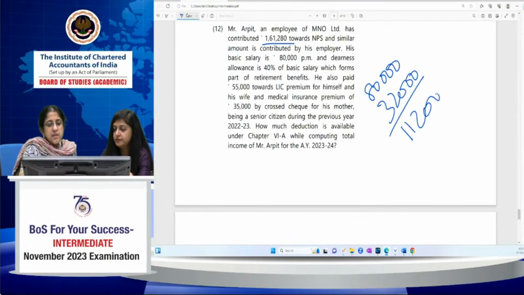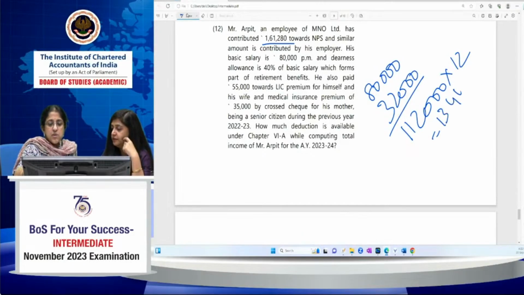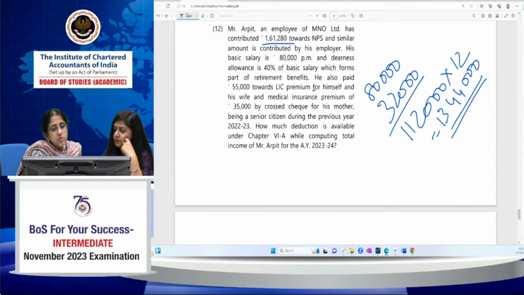1,12,000 into 12 will be 13,44,000. Okay, so this is the annual salary. Now, he also paid 55,000 towards LIC premium for himself and his wife, and a medical insurance premium of 35,000 for his mother, being a senior citizen, during the previous year 22-23. How much deduction is available under Chapter 6A while computing total income of Arpit?